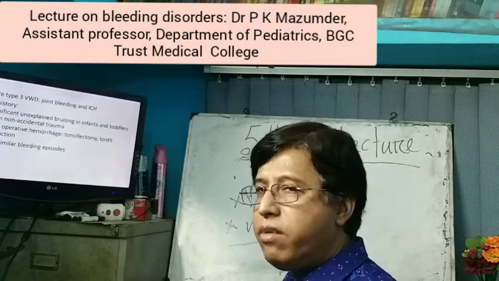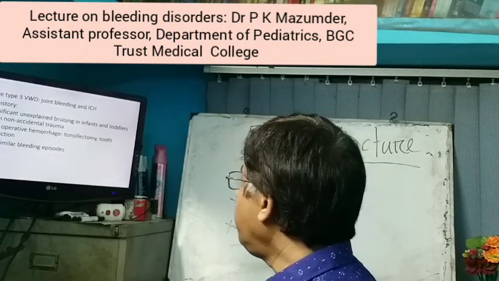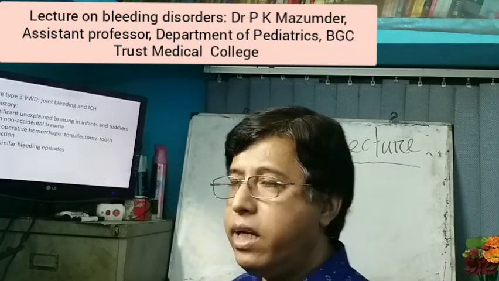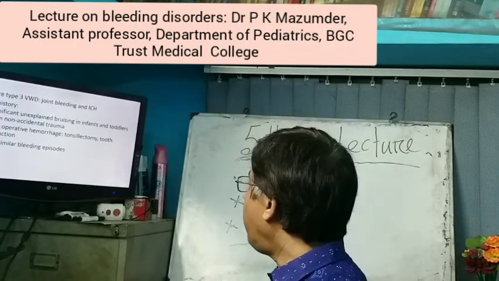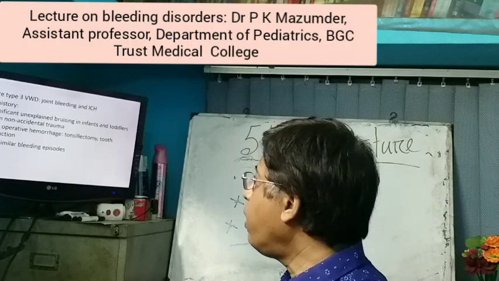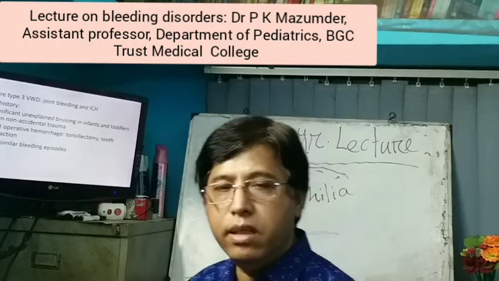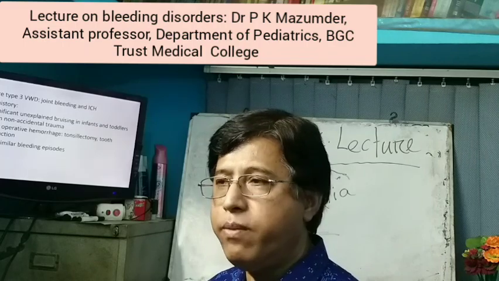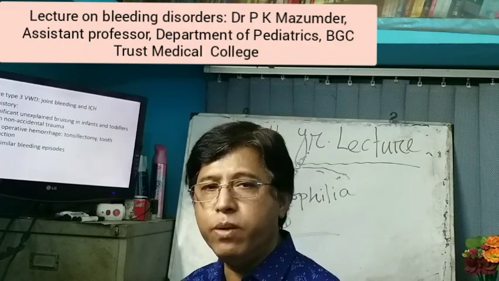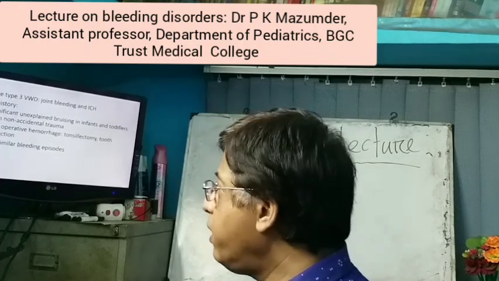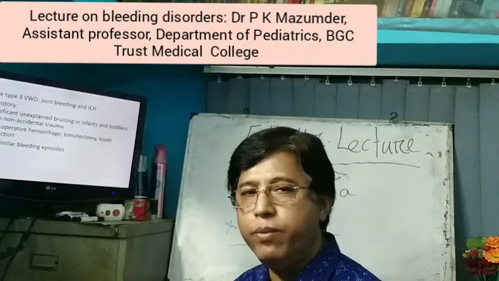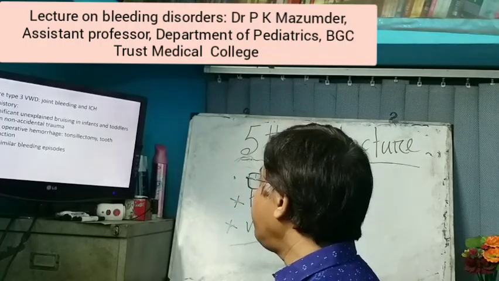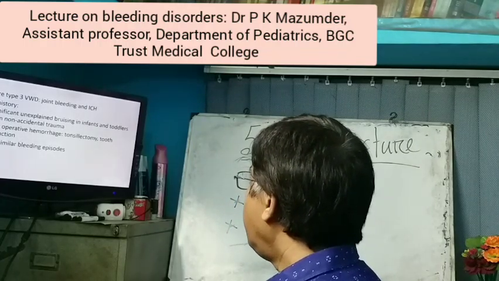And if you take the history, there is history of significant unexplained bruising in infants and toddlers, not from non-accidental trauma. Mother gives the history: there is no trauma, there is no fall, but the patient develops multiple bruising in the body. In that case, you suspect the patient is suffering from von Willebrand disease until proved otherwise. And there is post-operative hemorrhage, tonsillectomy, tooth extraction.